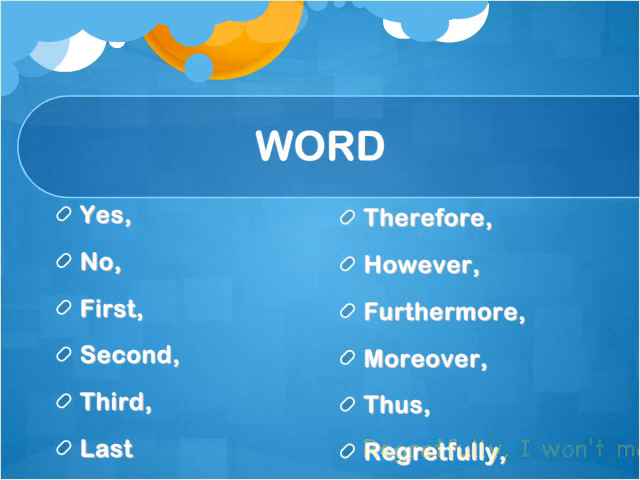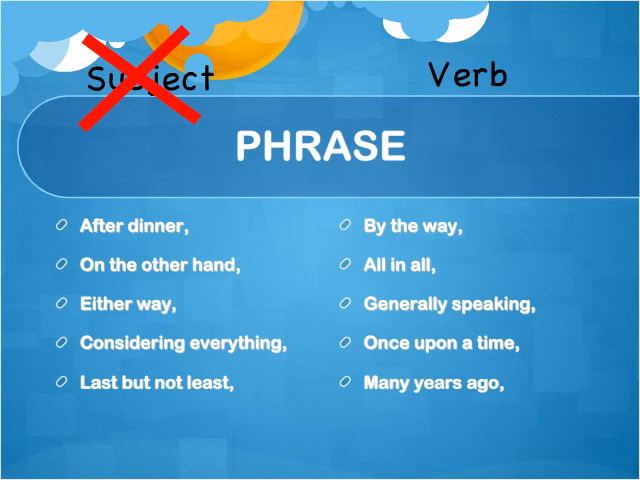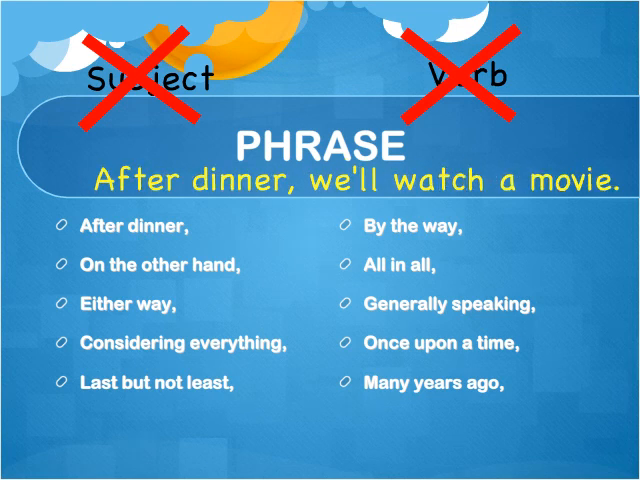Regretfully, comma. Sometimes we begin a sentence with a phrase, or a group of words that does not have a subject or a verb. We might say, by the way, or on the other hand, or simply after dinner. After dinner, we'll watch a movie. If we begin a sentence with a phrase, we need to have a comma after it. After dinner, comma, we'll watch a movie.